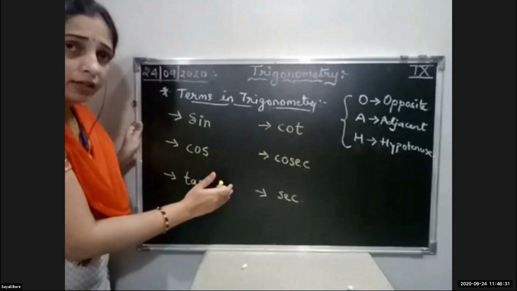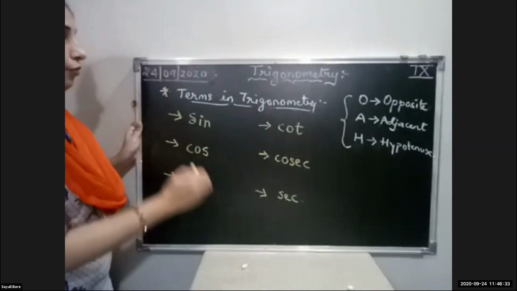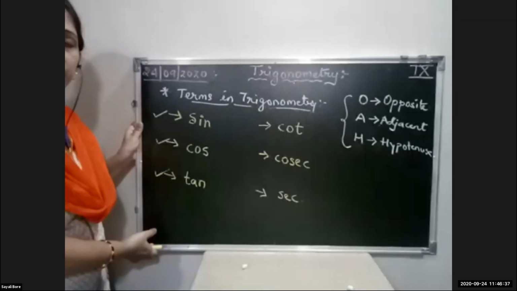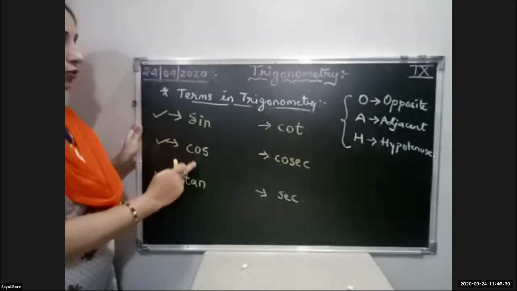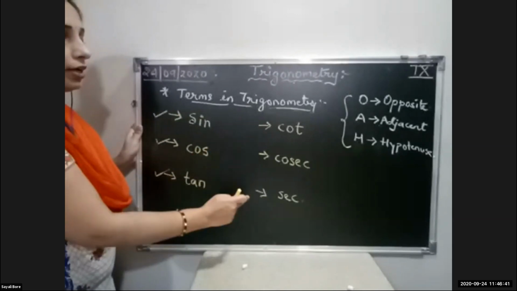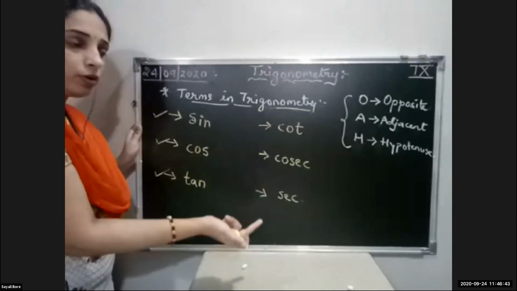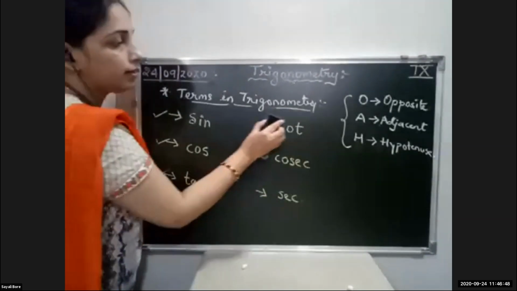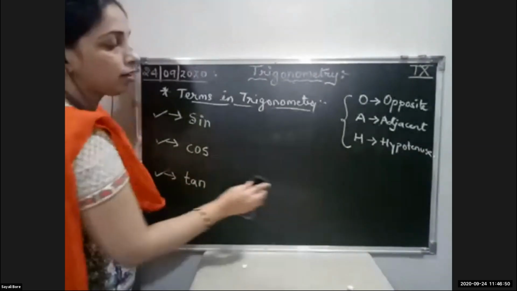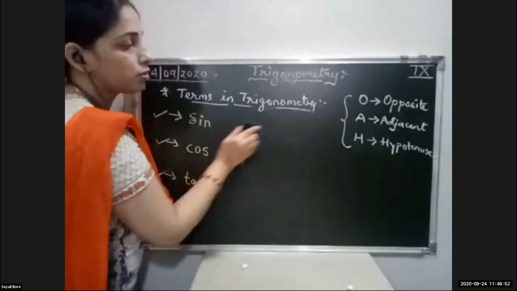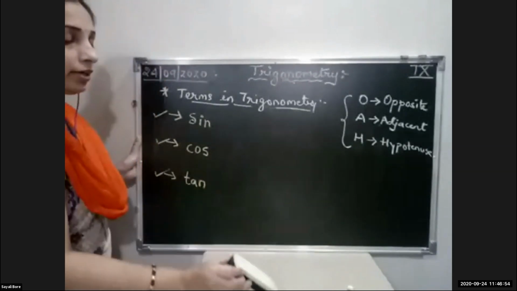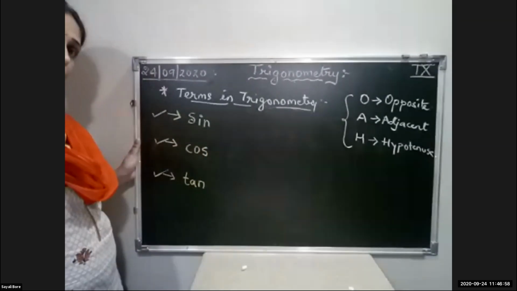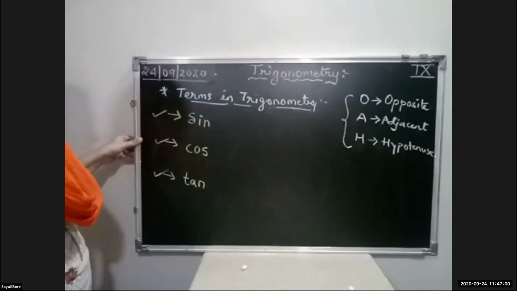But in your 9th standard, we are going to study the first 3 ratios, and the other 3 ratios will be continued in your next class, that is the 10th standard. So right now we are going to study only these 3 trigonometric ratios.